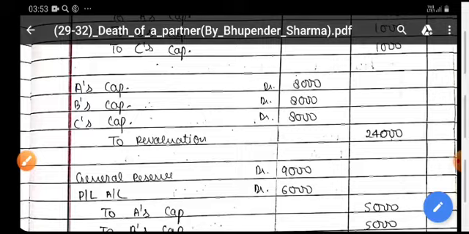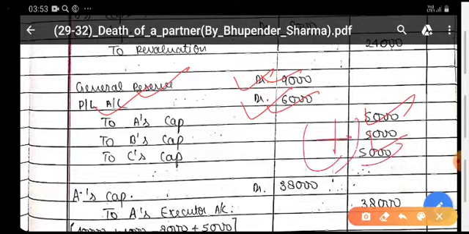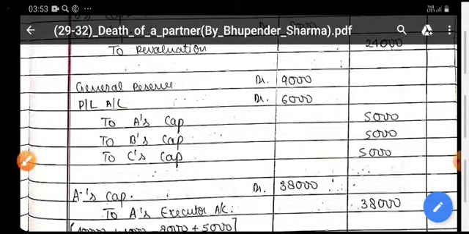Now in the question you have been given the general reserve as well as the P&L account. These are the two balances. You have closed the account, that's why debiting, and increase the partners' capital in old partners, old ratio.